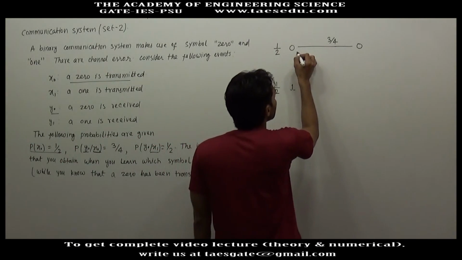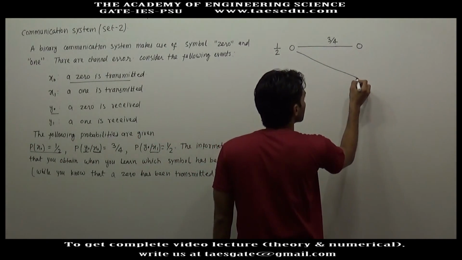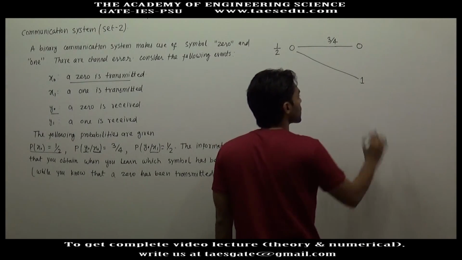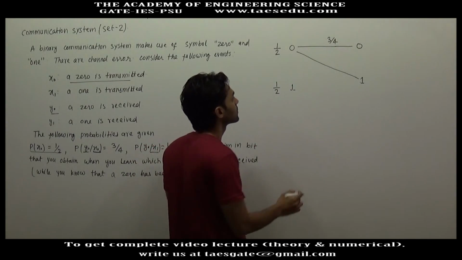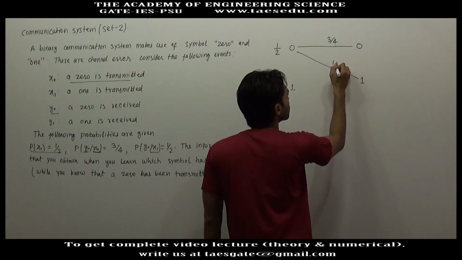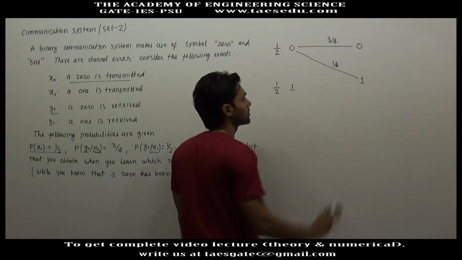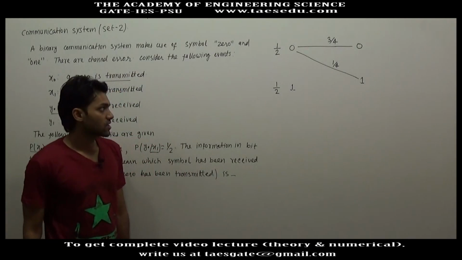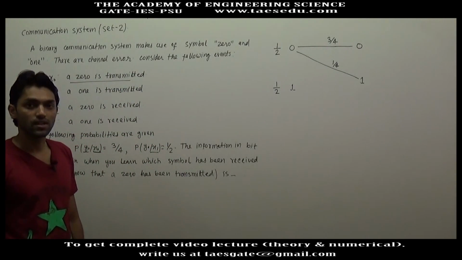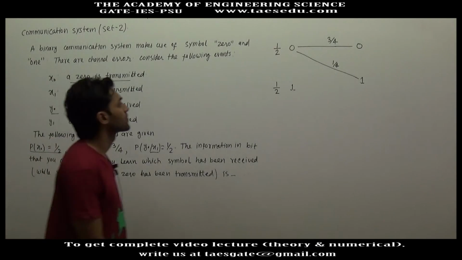Obviously the probability of wrong detection, the probability of reception of 1, will be 1 minus 3/4, which is 1/4.